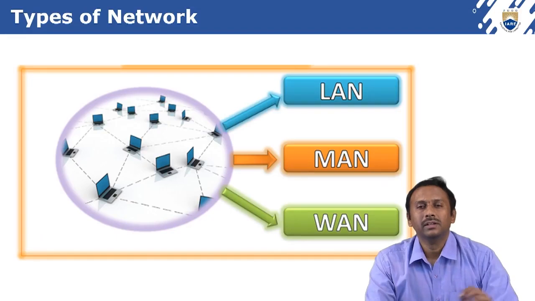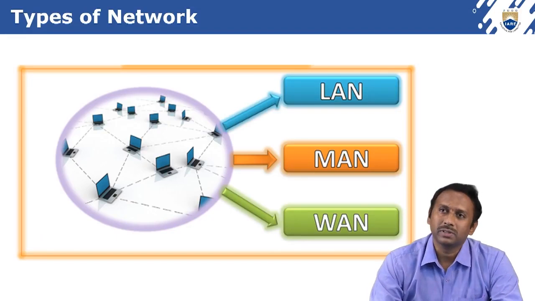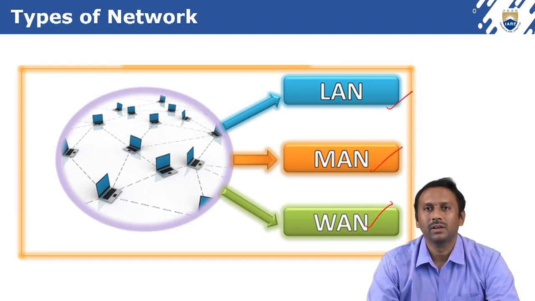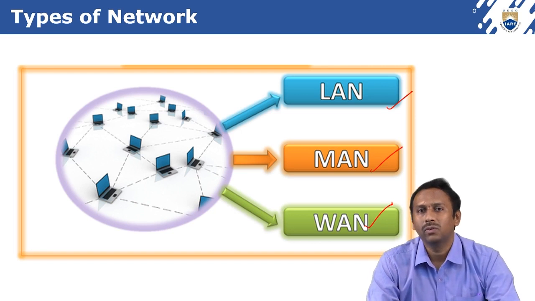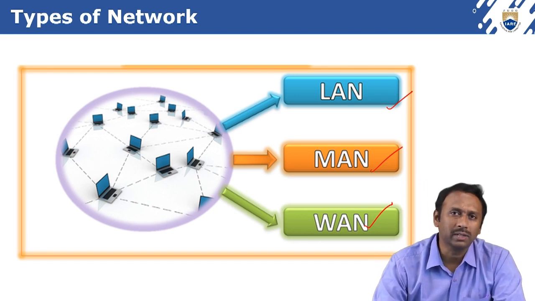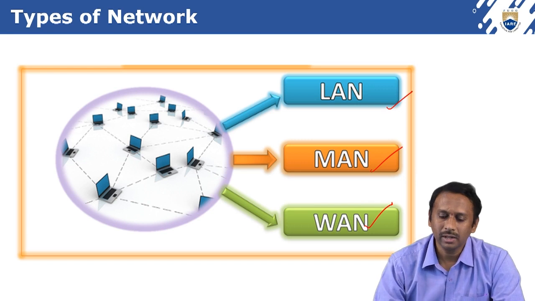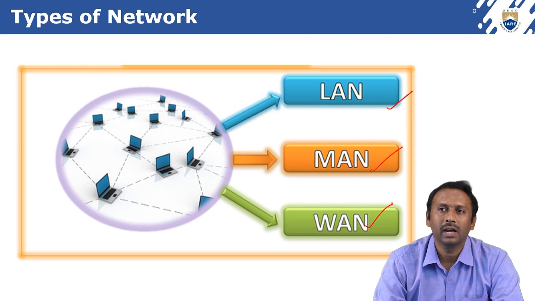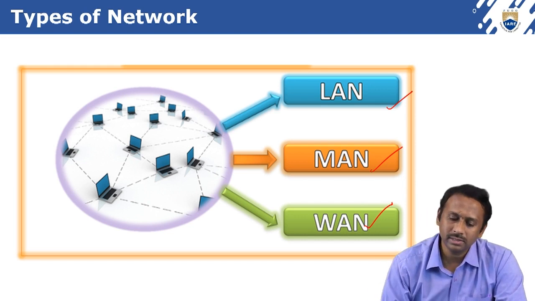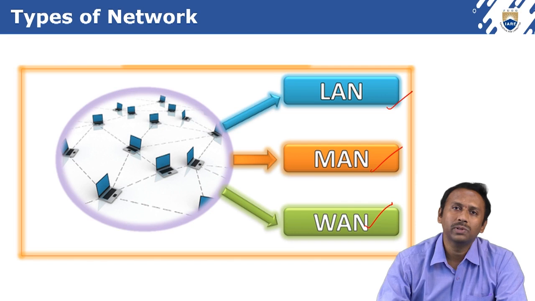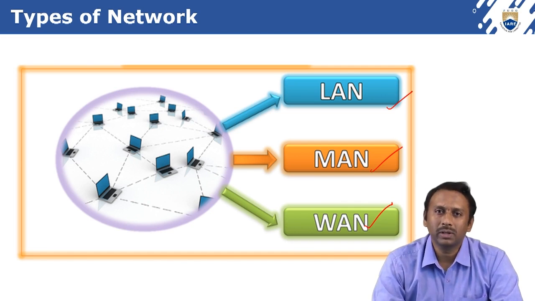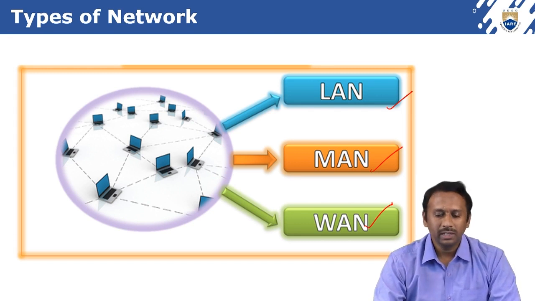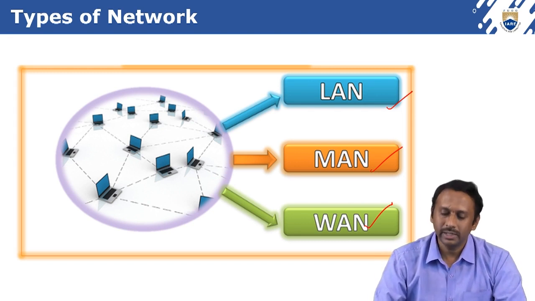So let's start. There are three types of networks: LAN, MAN, and WAN. What is LAN? What is MAN? What is WAN? All are networks only. LAN is nothing but local area network, MAN stands for metropolitan area network, and WAN stands for wide area network. We will see each and every network in detail.